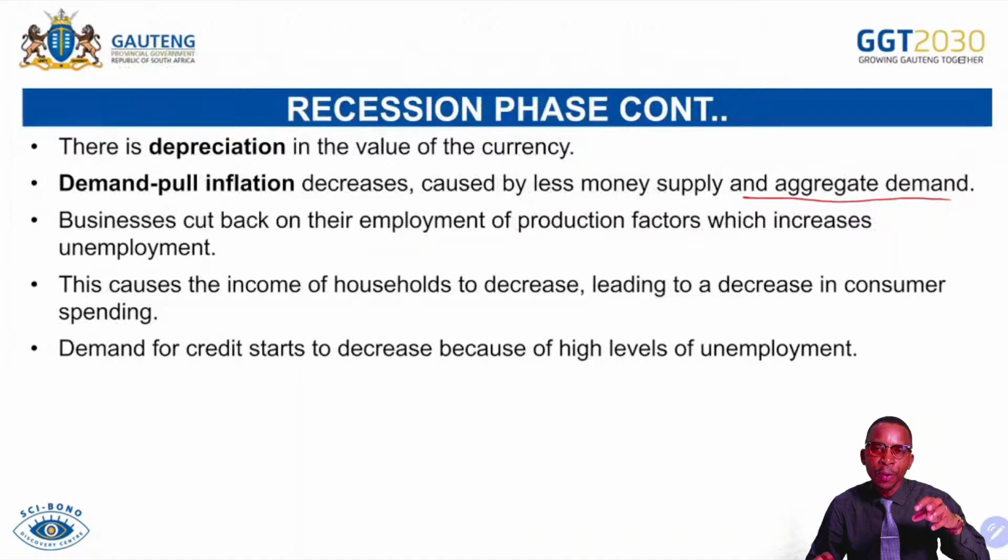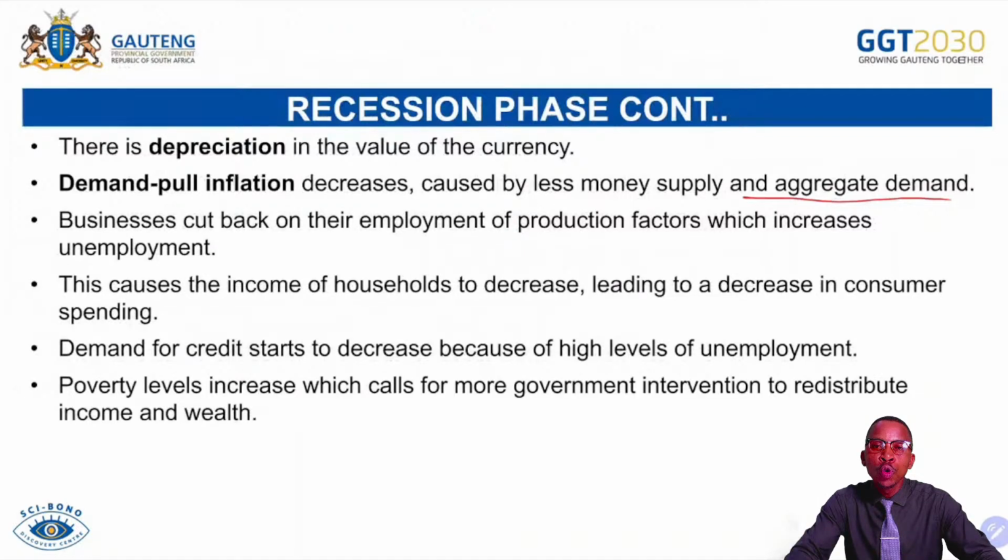Remember, once people start to be unemployed, some of them will find themselves under absolute poverty, meaning they won't even have the minimum income for basic living. And then what is going to happen? Poverty will be too high. That will call for the government to intervene by redistributing income and wealth through maybe social transfers, providing some public goods and services, providing some social wages, etc.